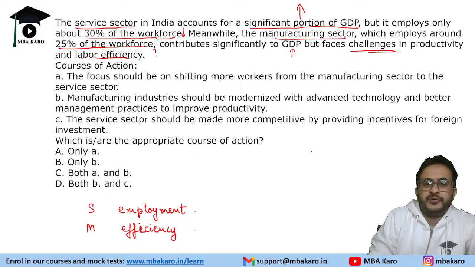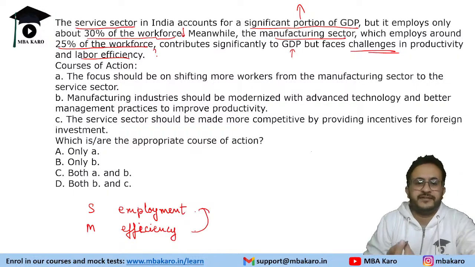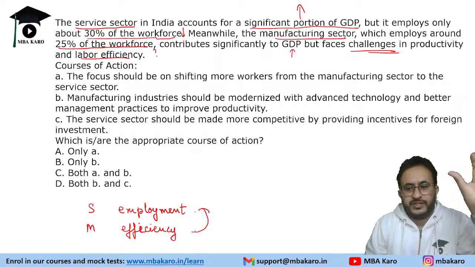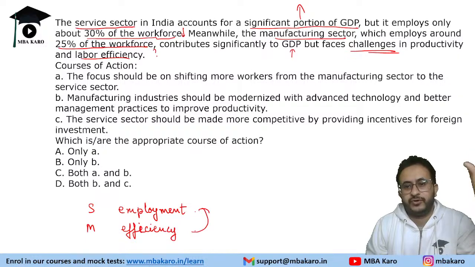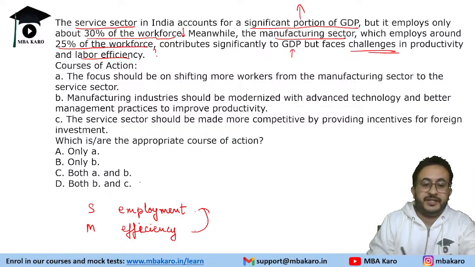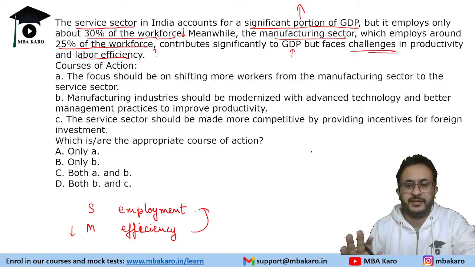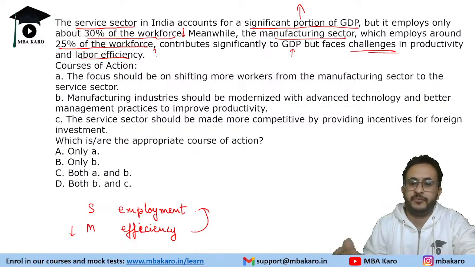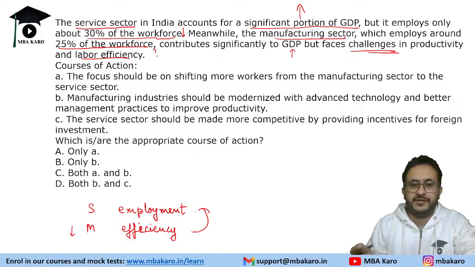First is the focus should be on shifting more workers from manufacturing sector to the service sector. Now see, if you shift more people from manufacturing to service sector, first of all you need to use logic that they will not have the skill set. Obviously, if you are shifting people, right? One thing will be that here the number of people will reduce. So increasing the people in service sector does not mean that you shift from manufacturing sector, right? First of all, in manufacturing sector people will reduce.